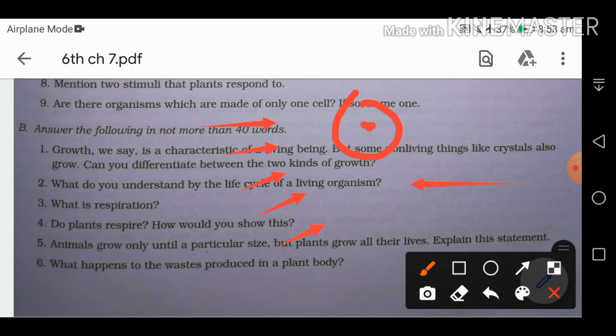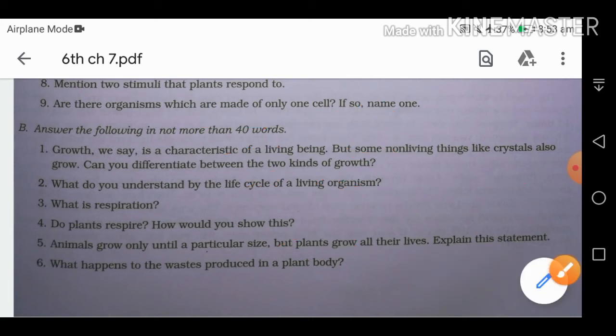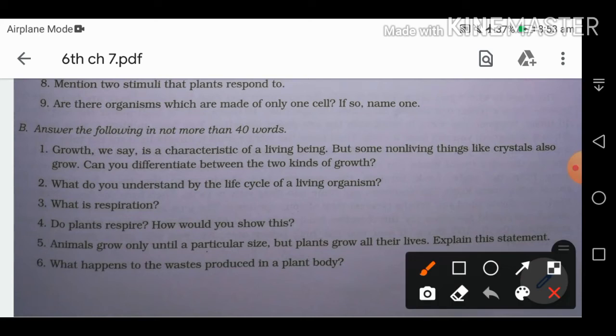Then they will grow. After that they reproduce, meaning they produce their own kind. Then they age, meaning they grow old, and finally they die. This is the life cycle of a living organism. So next is: what is respiration?